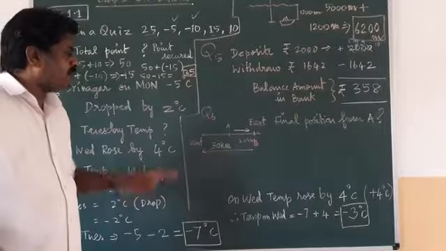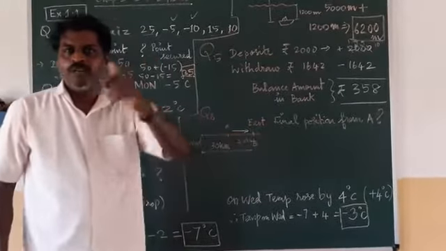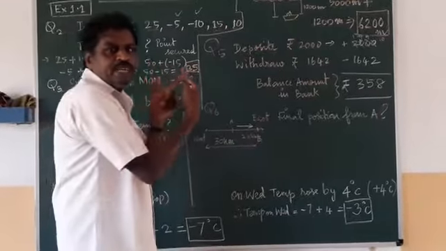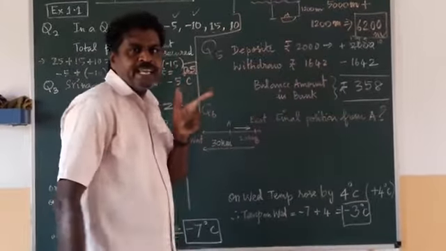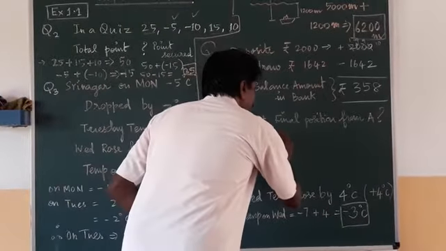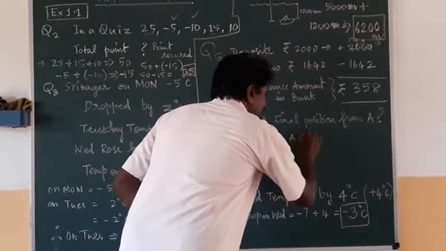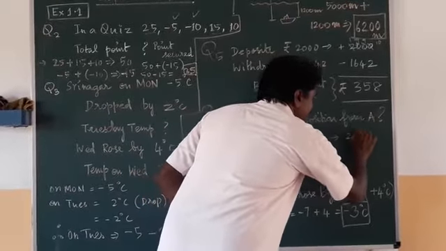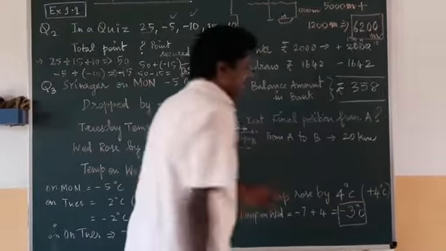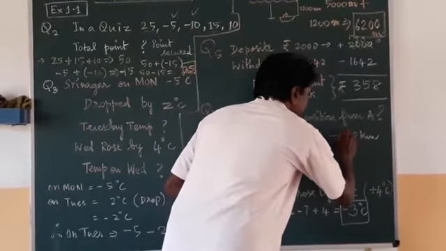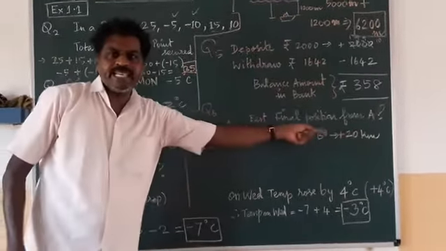Understood? So when you are moving right side, which sign will you put for the integer in the number line? When you are moving right side, what numbers will you get? Positive number. So from A to B, 20 kilometer. It is a positive sign because he is moving towards the right side.